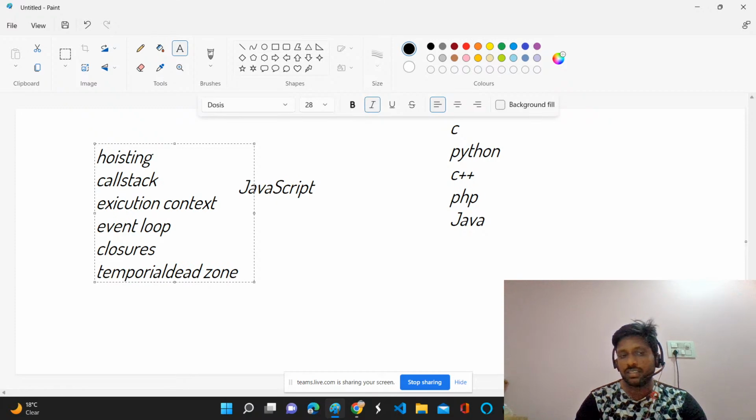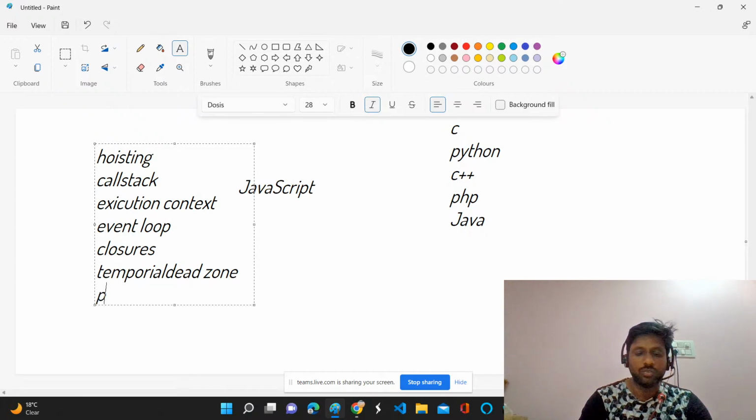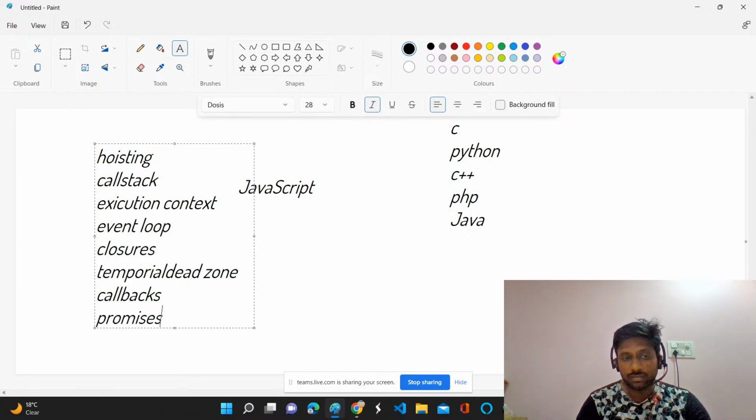Like this, a lot of concepts are there. At least, if you didn't learn what callbacks are, or if you don't know how promises work, you haven't covered the basics.